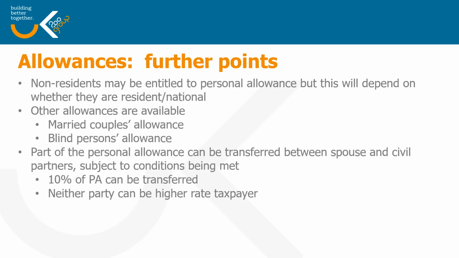Two additional points on allowances. Non-residents may be entitled to a personal allowance, but it will depend where they are resident or where they are a national. There are other allowances available, such as married couples allowance and blind persons allowance, but these would apply to a very narrow category of taxpayers. And 10% of the personal allowance can be transferred between spouses or civil partners, subject to additional conditions being met, but this can only apply if neither party is paying higher rates or additional rates of tax.